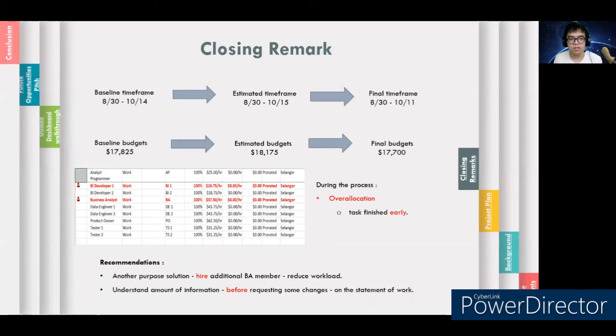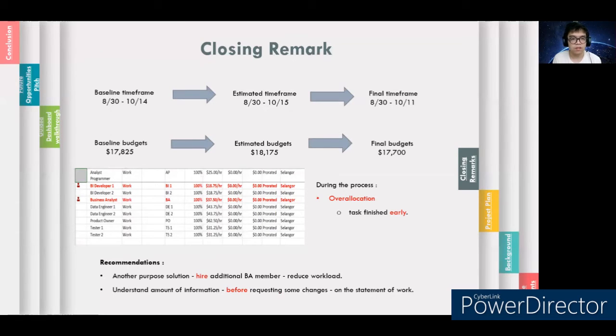Therefore, what we learned is that during the process, we also did face some over-allocation issue due to some tasks finishing early. Hence, we fixed the issue by delaying some tasks and reallocating the tasks to new resources, which in the end, the estimated budget was reduced from $18,175 to $17,700, which is under budget, since the baseline of the project is